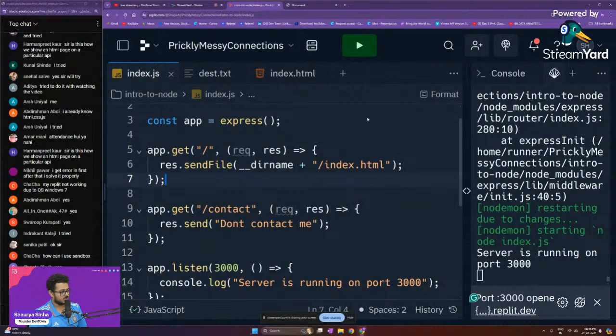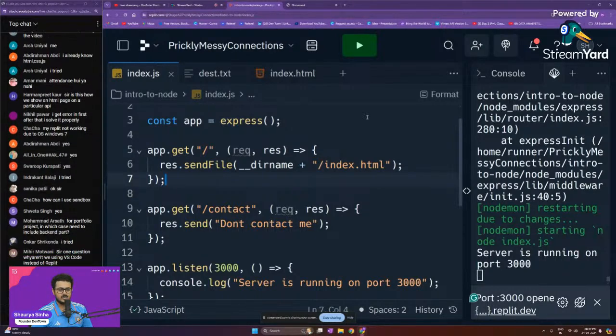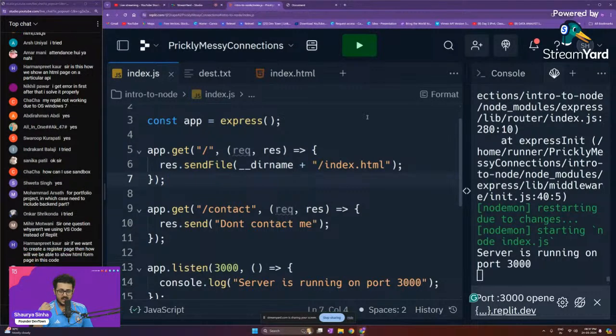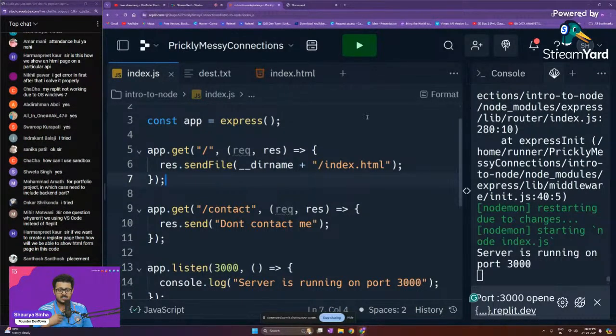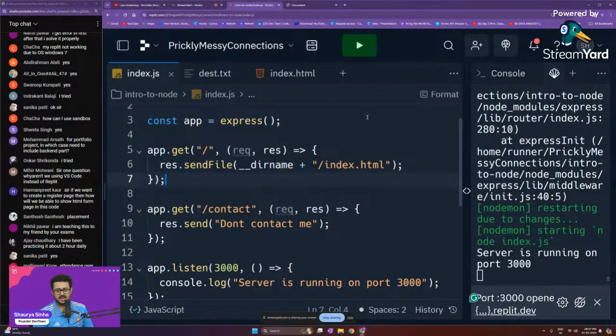In which case we need to include the backend part? See, I'll tell you one thing. I saw a very good portfolio which was made in such a way that I, as a human being, if I want my own portfolio, I can just use his website to create it. I have not made that portfolio. It was one of my seniors, who I think got a job at Amazon. I don't have to write a single line of code. I just have to upload my pictures, select my colors, and put in the text that I want on my screen, and an entire portfolio will be created for me. So it was a very amazing project. Such types of projects are noteworthy.